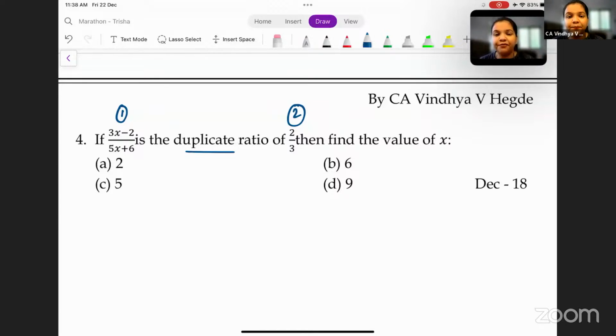Read the question carefully. Kindly answer. It's fine if it is wrong. Just give me some answers. Duplicate ratio means squaring, right? So are we supposed to square the first ratio or the second ratio?